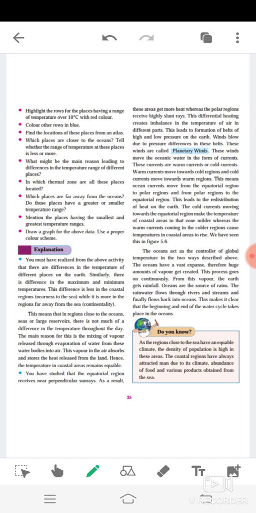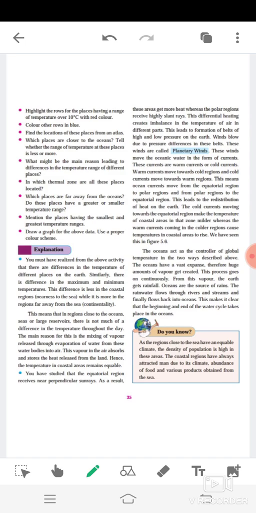You must have realized from the above activity that there are differences in the temperature of different places on the earth. Similarly, there is a difference in the maximum and minimum temperature. This difference is less in the coastal regions, nearness to the sea, while it is more in the regions far away from the sea, continentality.